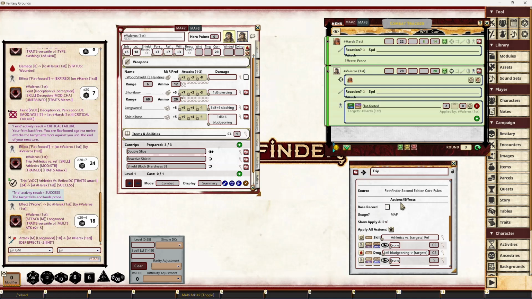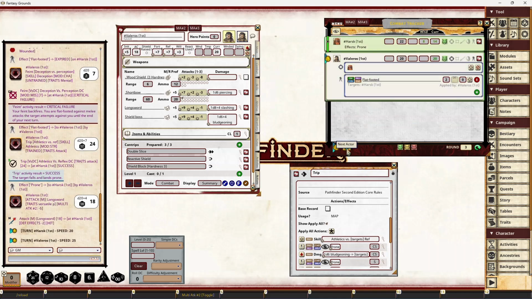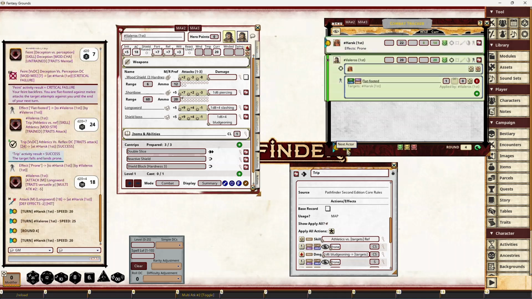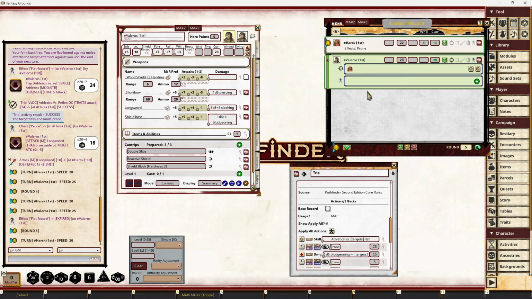So that just gives you an idea of how things get tracked now, a little bit better, a little bit more automatically. And like I say, in the future, attacks are probably going to be tracked a little bit better as well, based off the type of activity the attack was used with, so strikes and attacks and things like that. And then eventually at the end of my second turn, I'd no longer be flat-footed to Harsk, and we'd kind of move on from there.